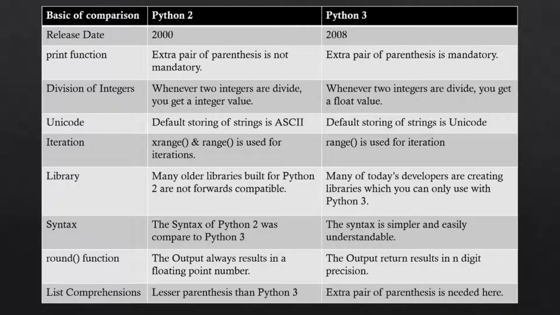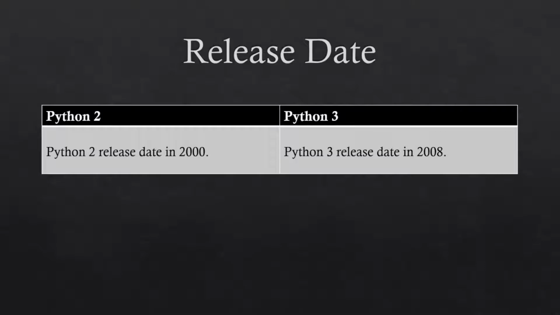Here is the list of differences between Python 2 and Python 3. I will explain one by one. So the first difference is release date. Python 2 was released in 2000 and Python 3 was released in 2008.